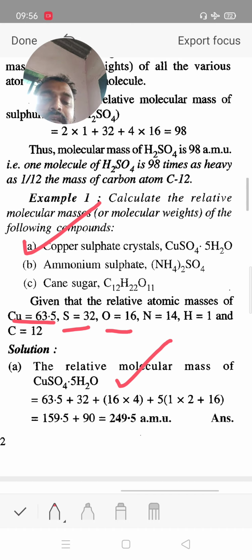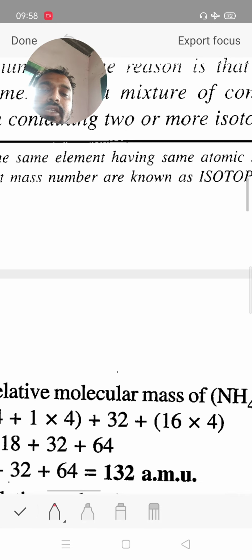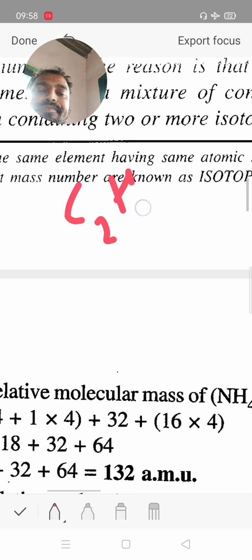We calculate this way, and our molecular weight is 249.5 AMU, atomic mass unit. This is the molecular mass or molecular weight of copper sulfate pentahydrate, 249.5.